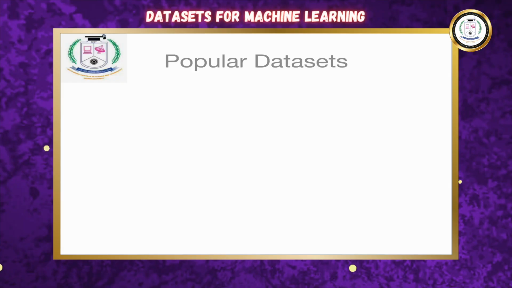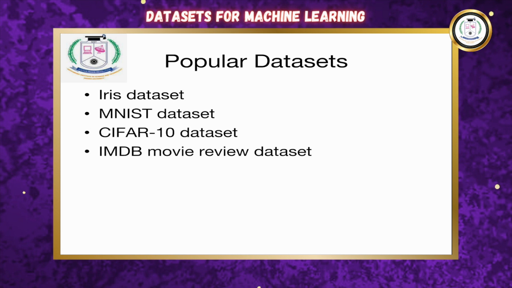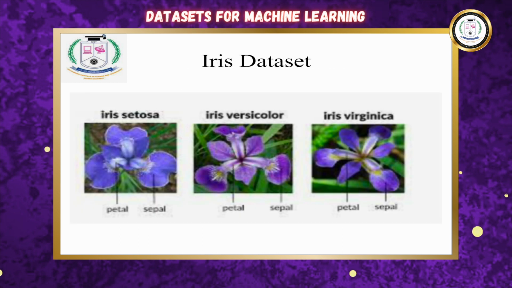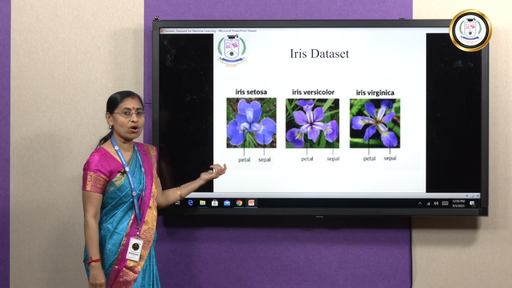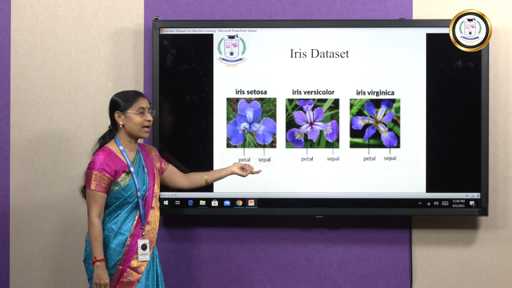The different types of popular datasets are the IRIS dataset, MNIST dataset, CIFAR-10 dataset, IMDb movie review dataset, and housing price dataset. Let us see an example for the IRIS dataset. In this IRIS dataset, I am trying to classify the different types of flowers like setosa, versicolor, and virginica based on the values of petal length, petal width, sepal length, and sepal width.